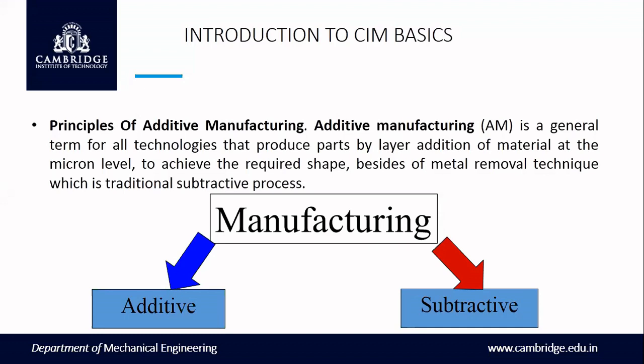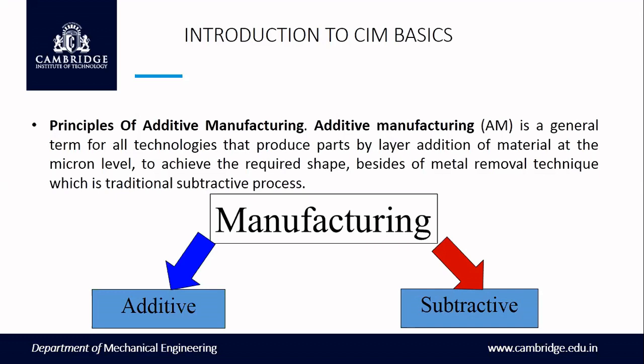In manufacturing there are a number of categories. One is additive manufacturing, and another is conventional manufacturing. Manufacturing can be categorized in a number of ways. In an additive manufacturing system, the material is added to get the required shape, to build the parts. That is called additive manufacturing.